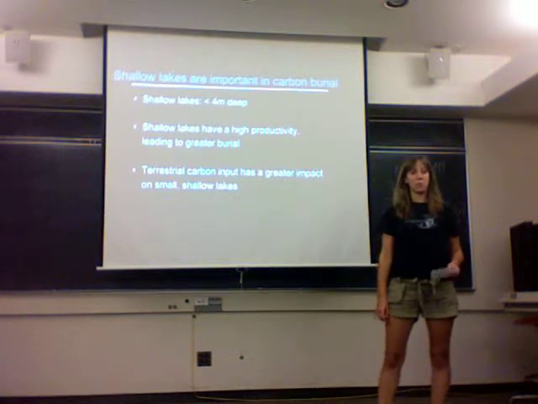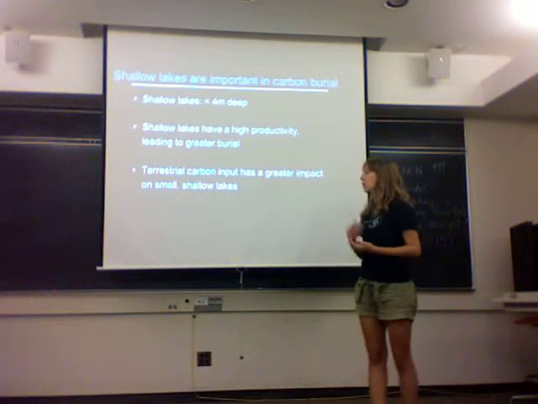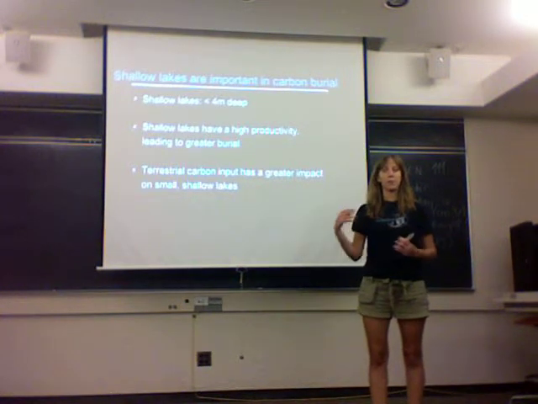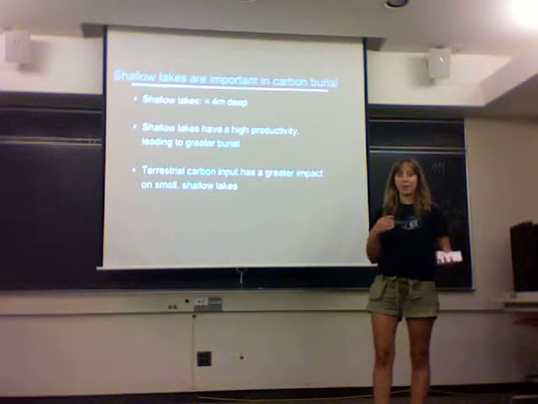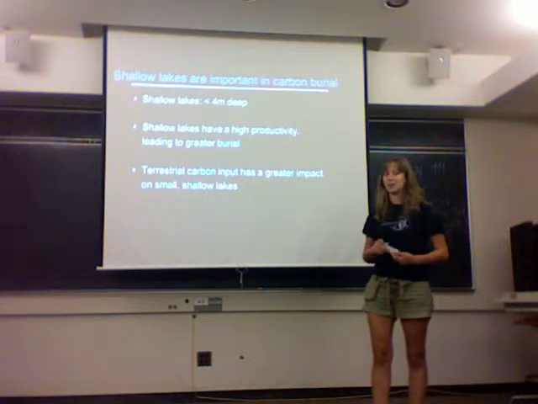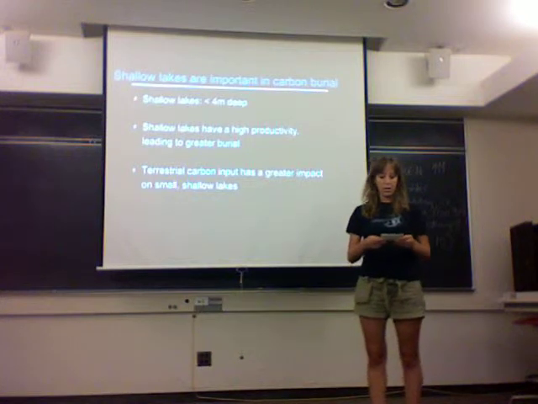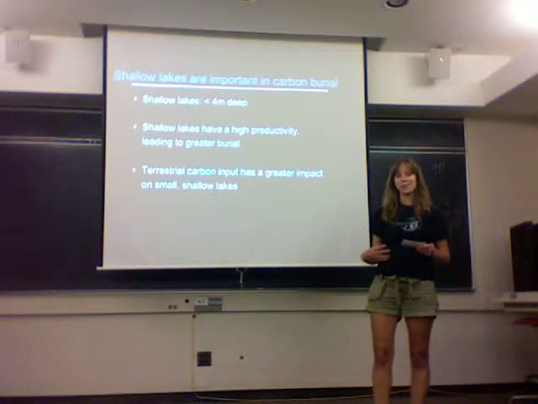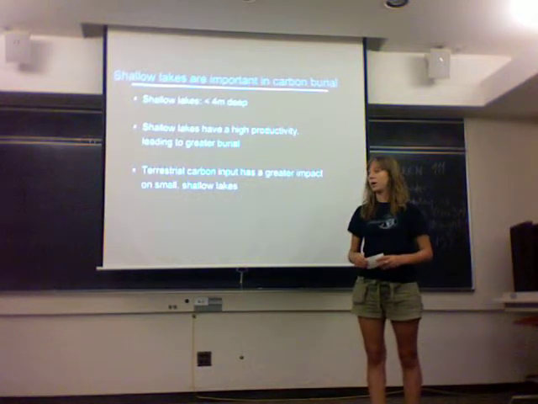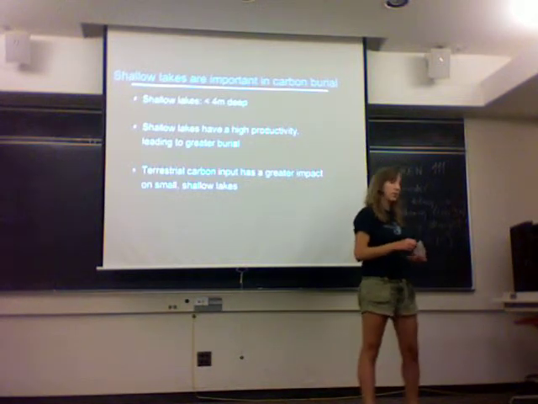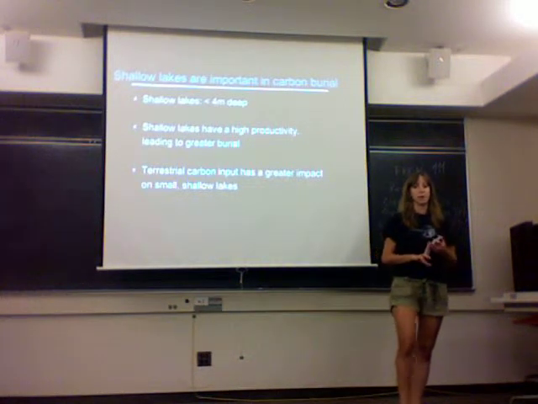Now, it's also important to remember that primary producers are not the only source of carbon for these lakes. Carbon inputs from terrestrial sources are very important to carbon burial in these lakes, such as runoff or leaf litter during the fall. And this is because of the very large ratio of perimeter to volume in these lakes. So it's important to remember that the two carbon sources are primary producers as well as terrestrial.